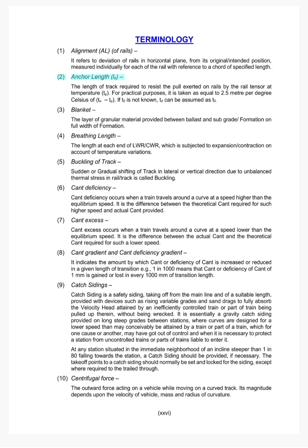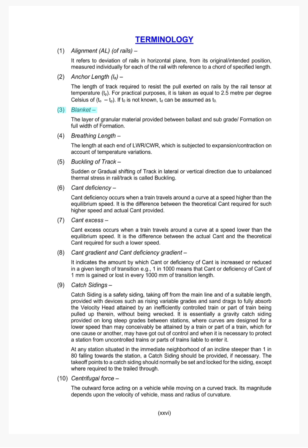2. Anchor length, L. The length of track required to resist the pull exerted on rails by the rail tensor at temperature Tp. For practical purposes, it is taken as equal to 2.5 meters per degree Celsius of Tp. If T0 is not known, Td can be assumed as T0.